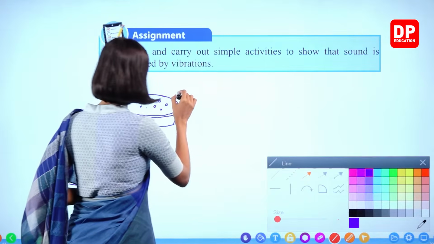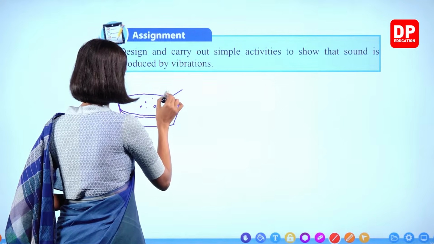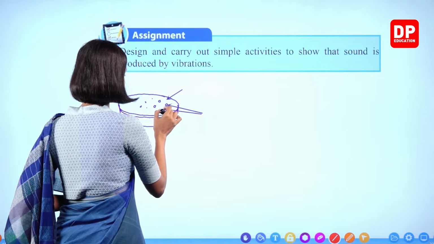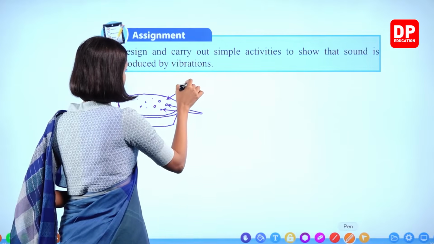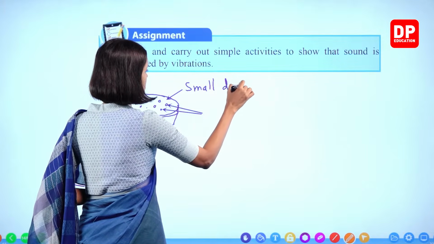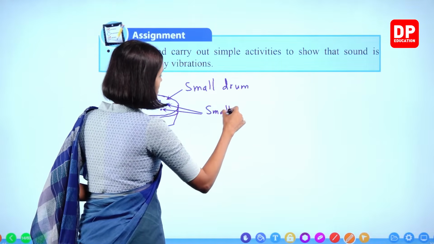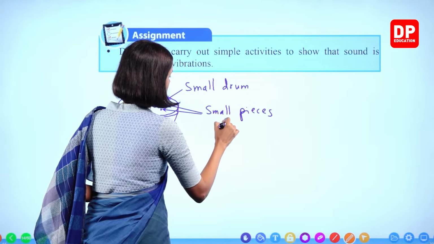We will label this. This is the drum skin or the membrane of rabana, small pieces of paper. This is the small drum. Small or light pieces of paper.